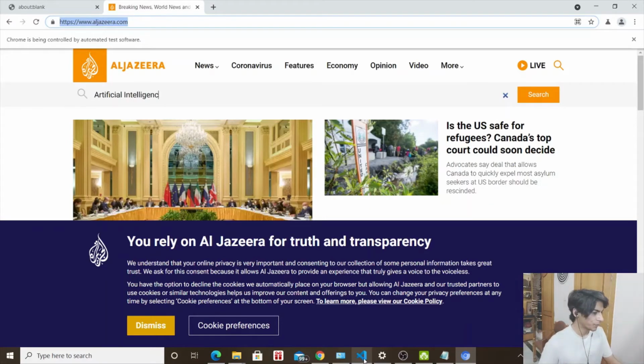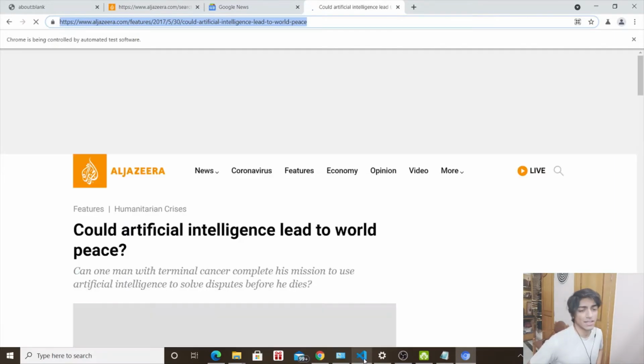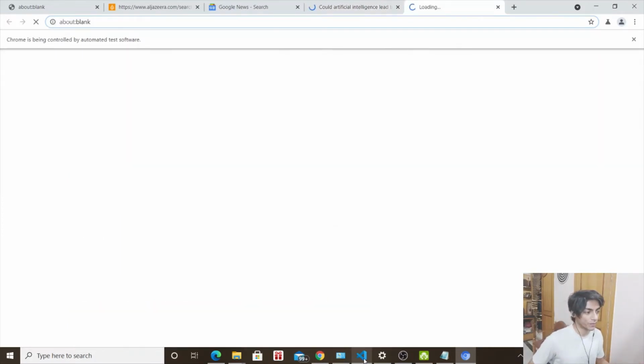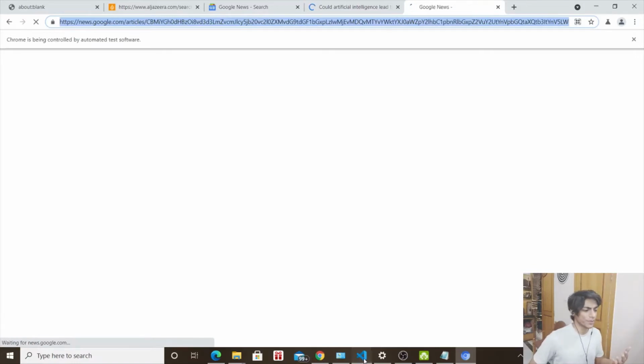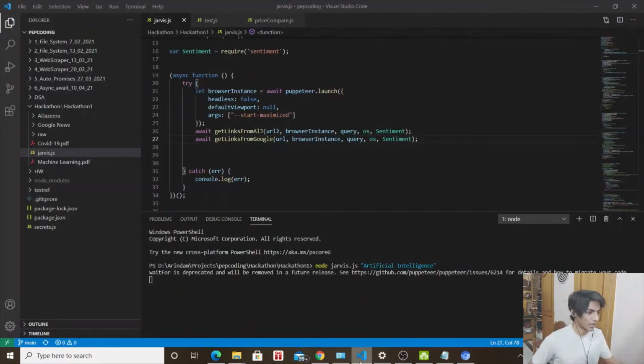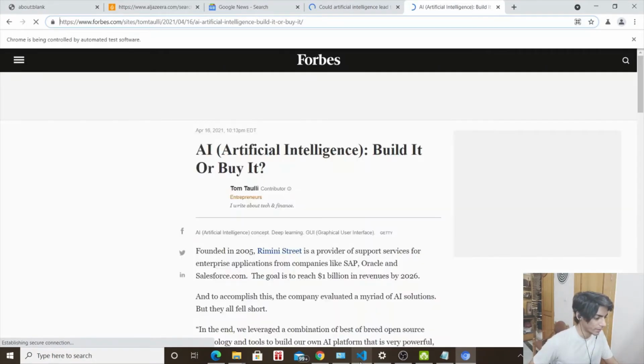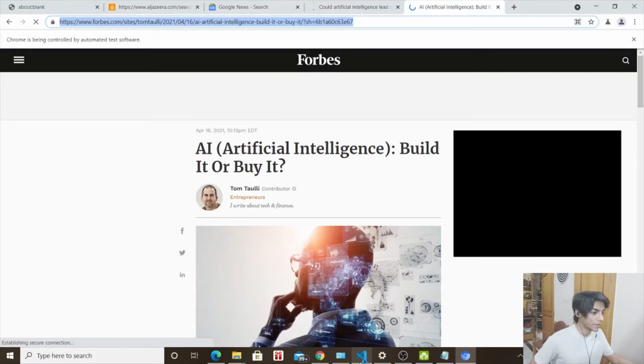And right, as you can see, it's typing on its own, hands free, and we should be good to go. And then there is Google News. Since it is working asynchronously, Google News opened right after, instead of waiting for Al Jazeera to gather all the articles. And it will open all its articles one by one, and we should be able to see our progress in some time as all the web pages load. I should keep saving them as we speak. There's an article on artificial intelligence, and that means our code is not completely bad.